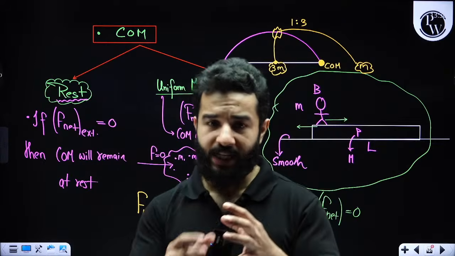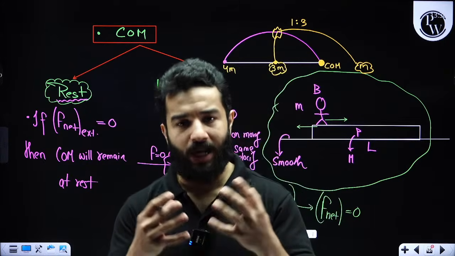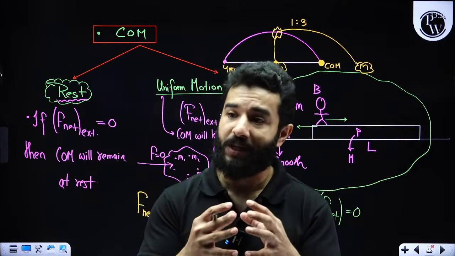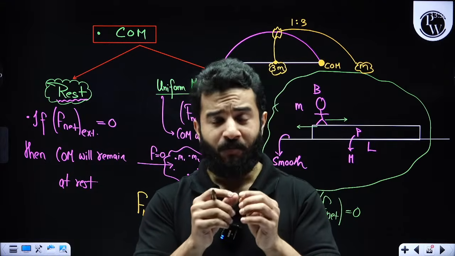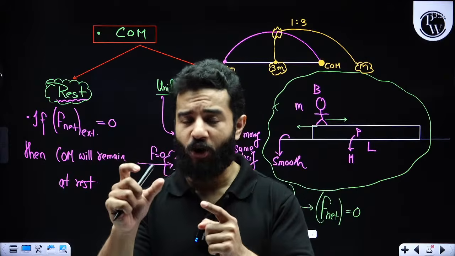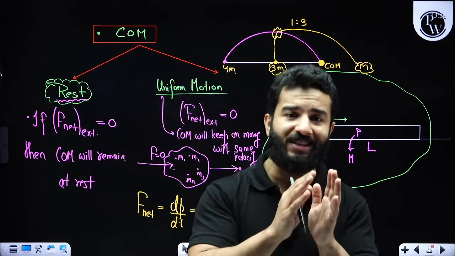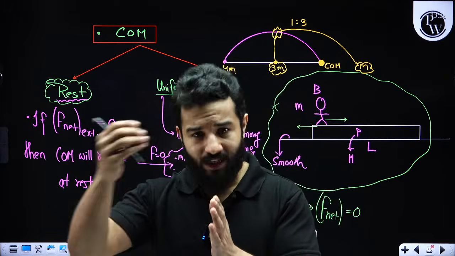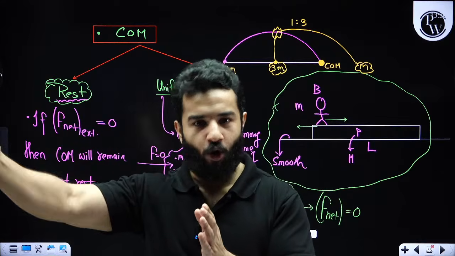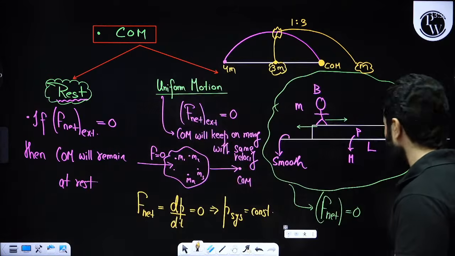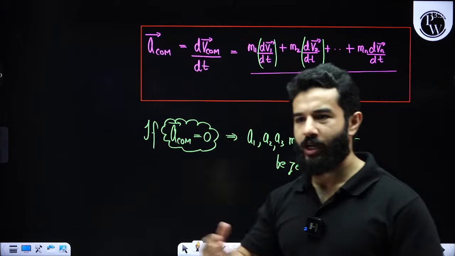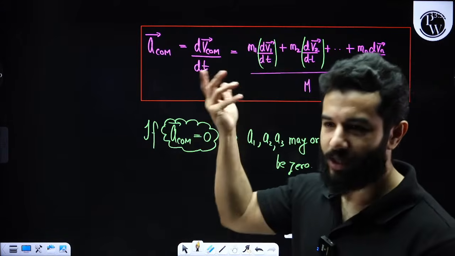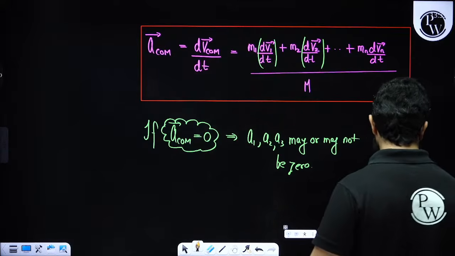Please remember that individual velocities, individual accelerations, individual displacements may or may not change due to internal reasons, but when you talk about center of mass, you have to understand that it is basically the vector sum of all of these things, right? So it may be 0, it may not be 0, it depends upon the situation.